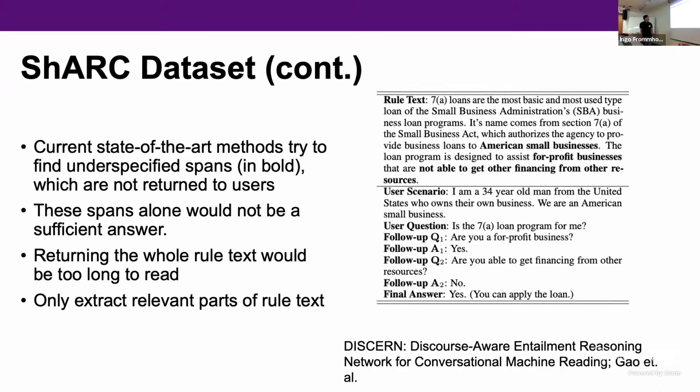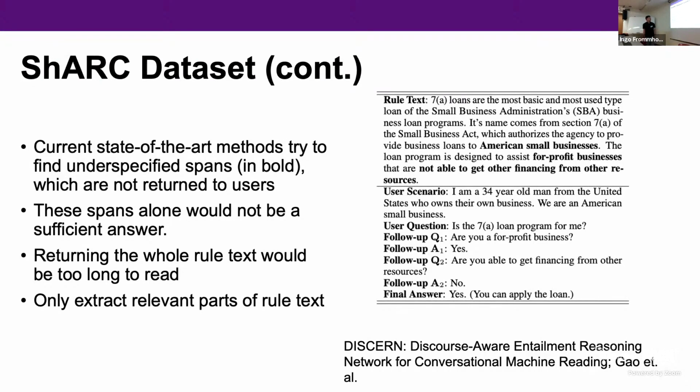Here we have an example of one of the current state-of-the-art methods. This is the DISCERN paper. They highlight underspecified spans, which is mostly used for question generation, but these spans would not be a sufficient answer alone to explain. For example, if it said, are you able to get financing from other resources?